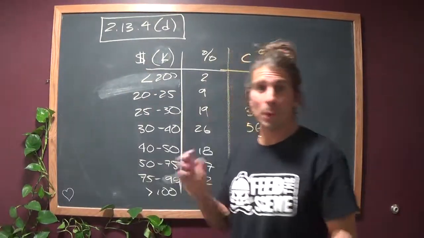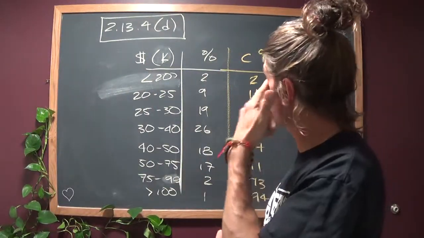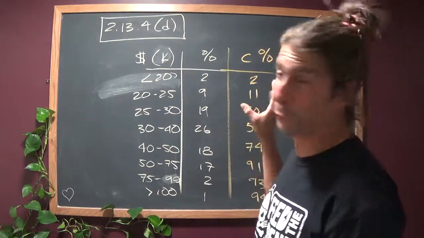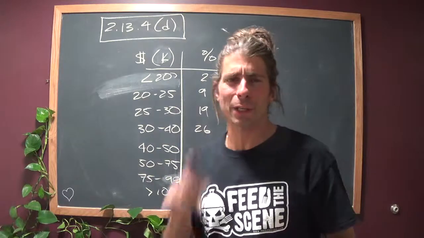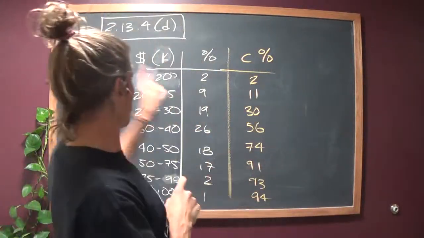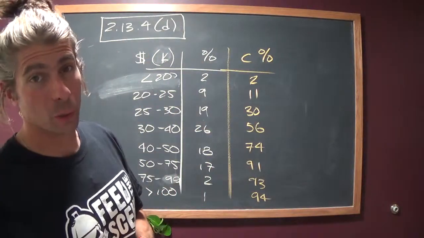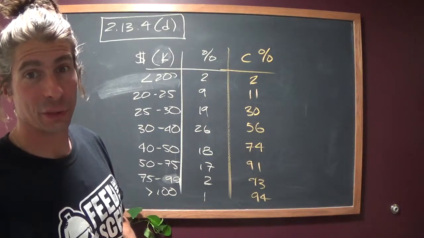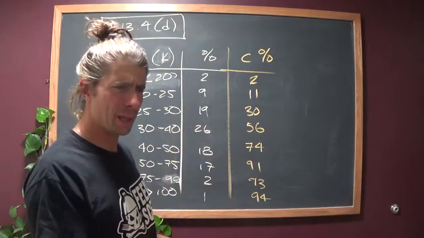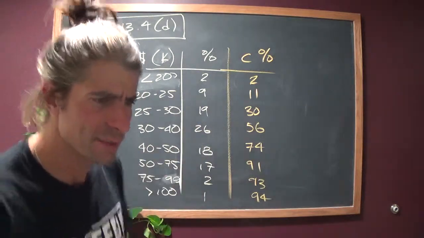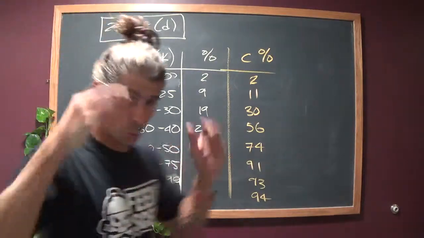Hey everybody, the purpose of this video is to help us through question 2.13.4, the D section in the Collaborative Statistics textbook. You might remember doing a few of the other lettered parts of this question before we attacked the center and the spread of the data back in the day. We're going to attack relative position now, and in this particular question it asks us to find the 40th and 80th percentiles. So let's do a quick review in our minds.